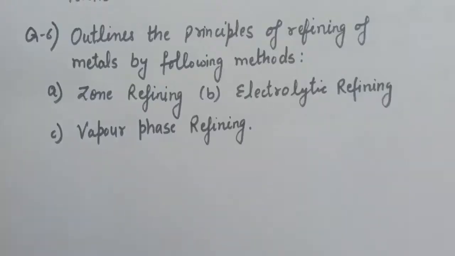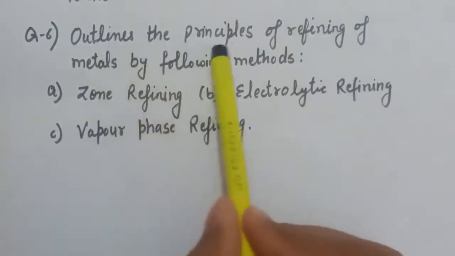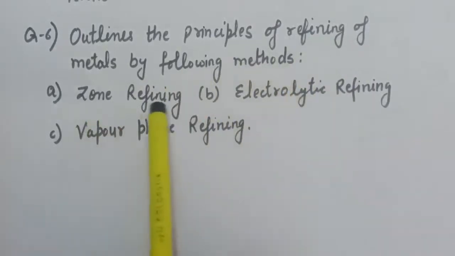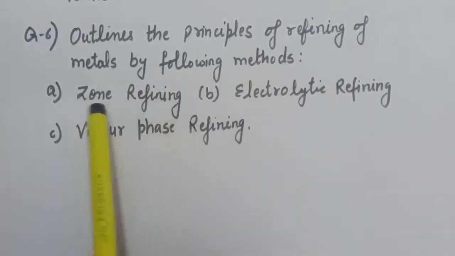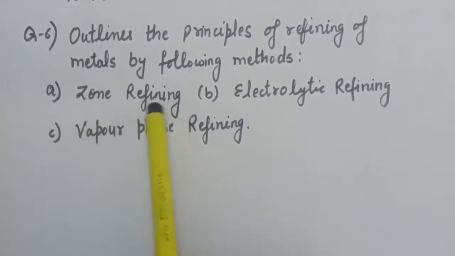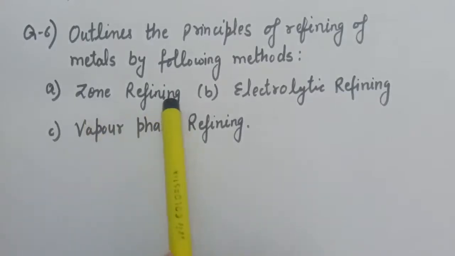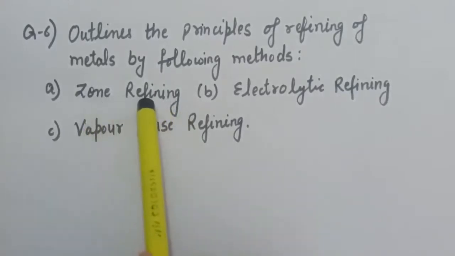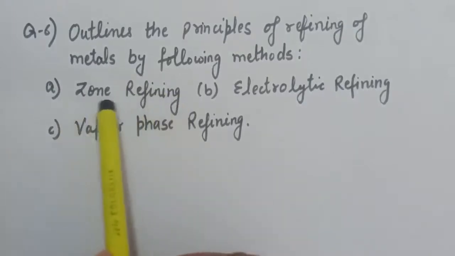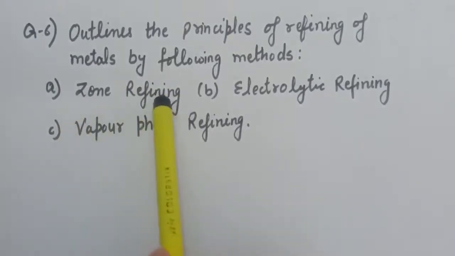Next question is outline the principles of refining of metals by the following methods. First is zone refining. The principle of zone refining is that impurities are more soluble in the molten state than in the solid state of a metal. That is, when we heat our impure metal, impurities will remain in the molten form and our pure metal crystallizes out from that impurity.